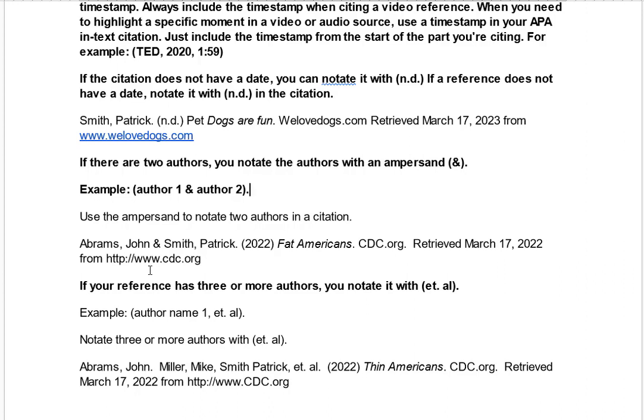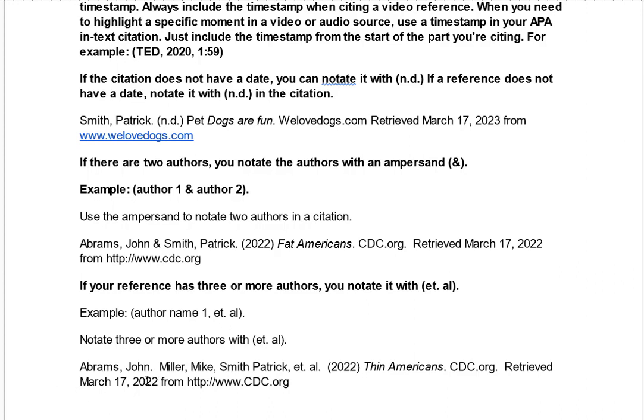If your reference has 3 or more authors, you notate it with et al. This is similar to etc. In other words, more. It means more to come. It's Latin for more to come, and in French, et means and. So it's Latin. Okay, so then you would write the author's name, author name 1, author name 2. Then et al. means that there are more than 3 authors.